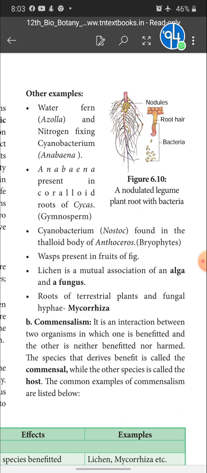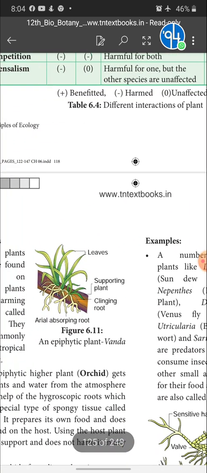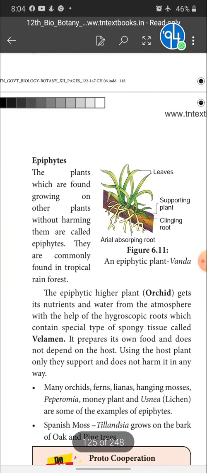Okay, hope you could understand about commensalism. When interaction between two organisms takes place, one is benefited, and the other is neither benefited nor harmed. So the species that benefits is called the commensal and the other species is called the host. That's it. Okay, so the example for commensalism is given as epiphytes.